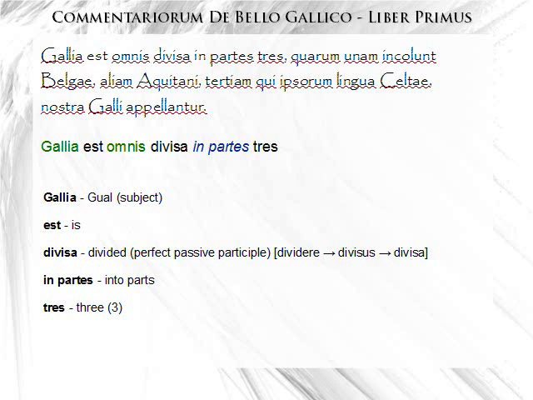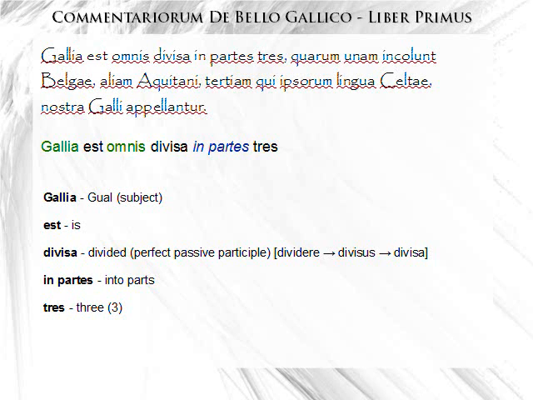So you have to recognize here that Gallia is your subject, and omnis is an adjective, and so Gallia is Gaul, and we'll learn more about that later. Est is. Divisa is what's known as a perfect passive participle.